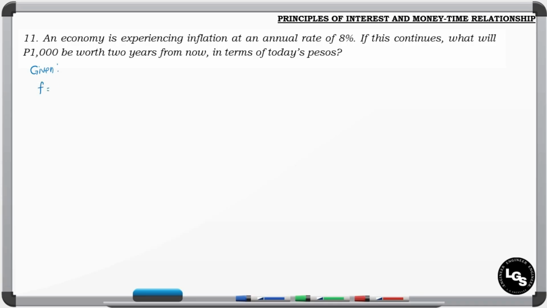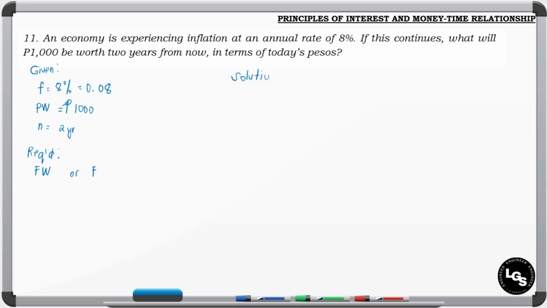So we have F equal to 8%, or 0.08. So if this inflation continues, we have 1,000 pesos today. So that is our present worth, or the P. So that is 1,000 pesos. The question now, what will be its worth after 2 years if the inflation continues? So we are looking for the future worth, or the F.